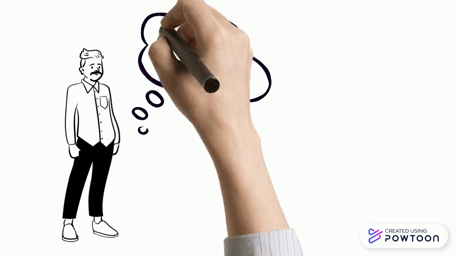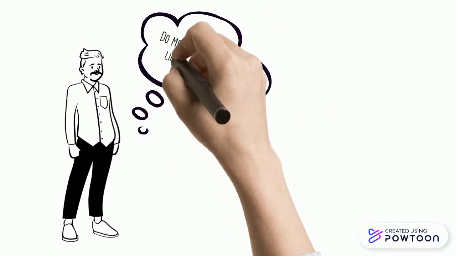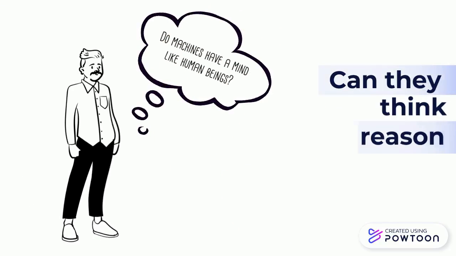Turing had this question: do machines have a mind like human beings? Can they think, reason, and understand in the same way?